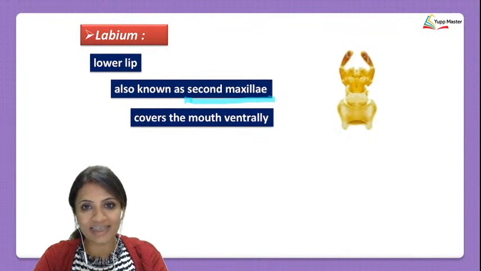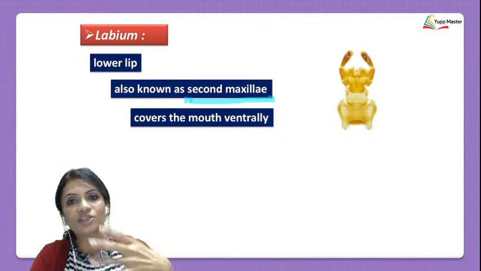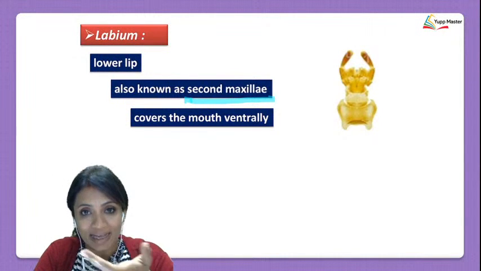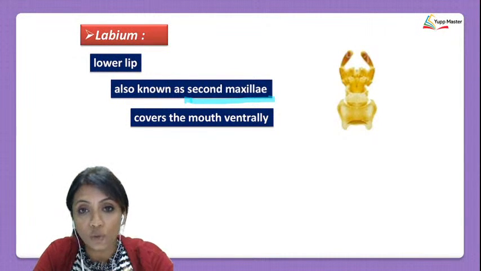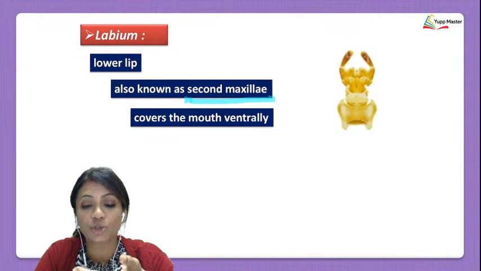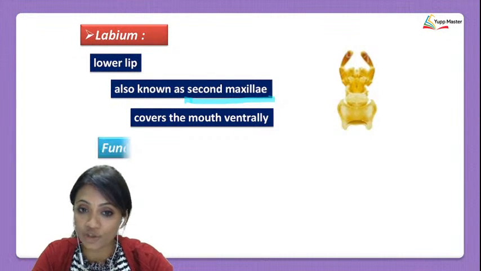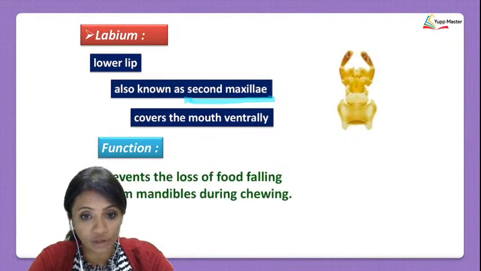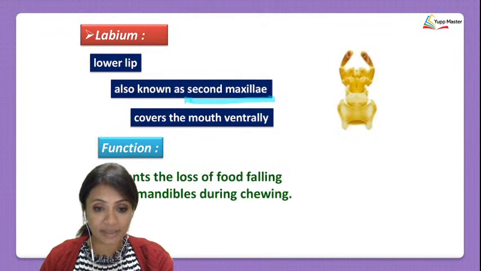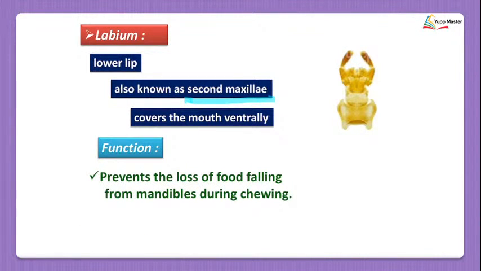And what exactly is the labium doing? It covers the mouth from below. As I told you, it's the lower lip. Lower part means the ventral part, so the labium covers the mouth ventrally. Okay, what's the function? The labium function is to prevent the loss of food falling from the mandibles while the cockroach is chewing.